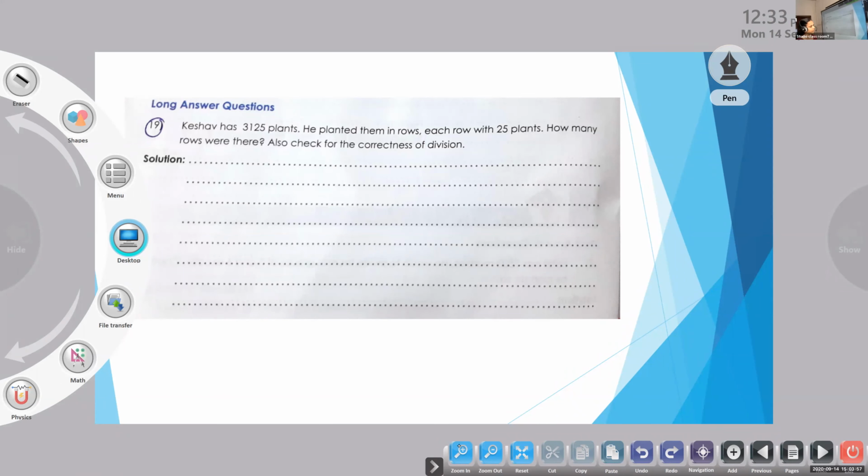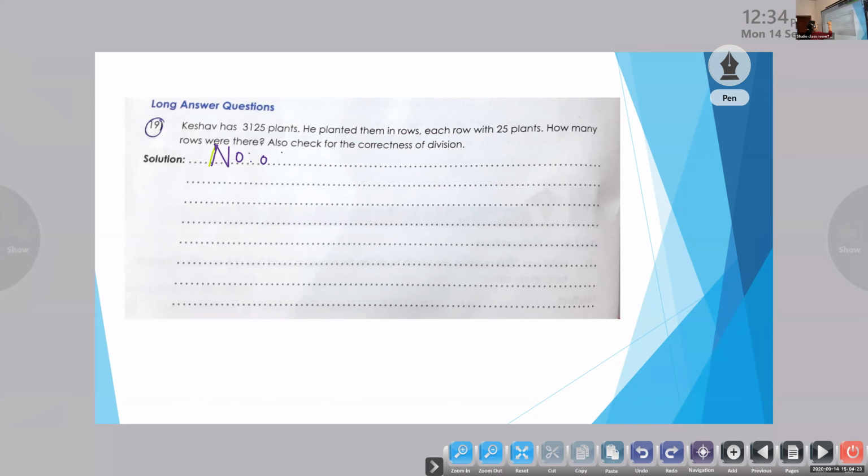So Keshav has 3,125 plants. So what can we write as the first step? Number of plants. Okay, number of plants. All of you can write total number of plants Keshav has, or just number of plants. Can we write together, children? Start writing. Number of plants. Children, you can see that question here. The number of plants is what? 3,125. Okay.